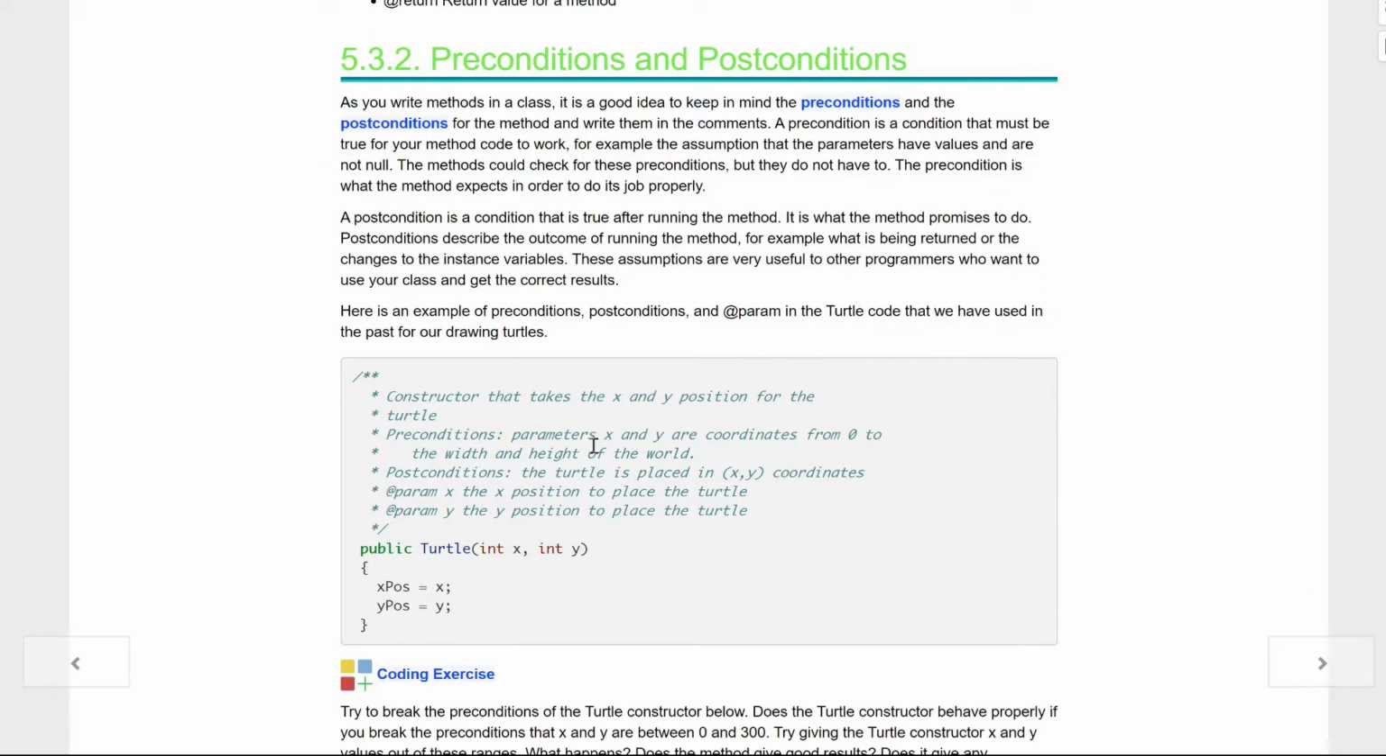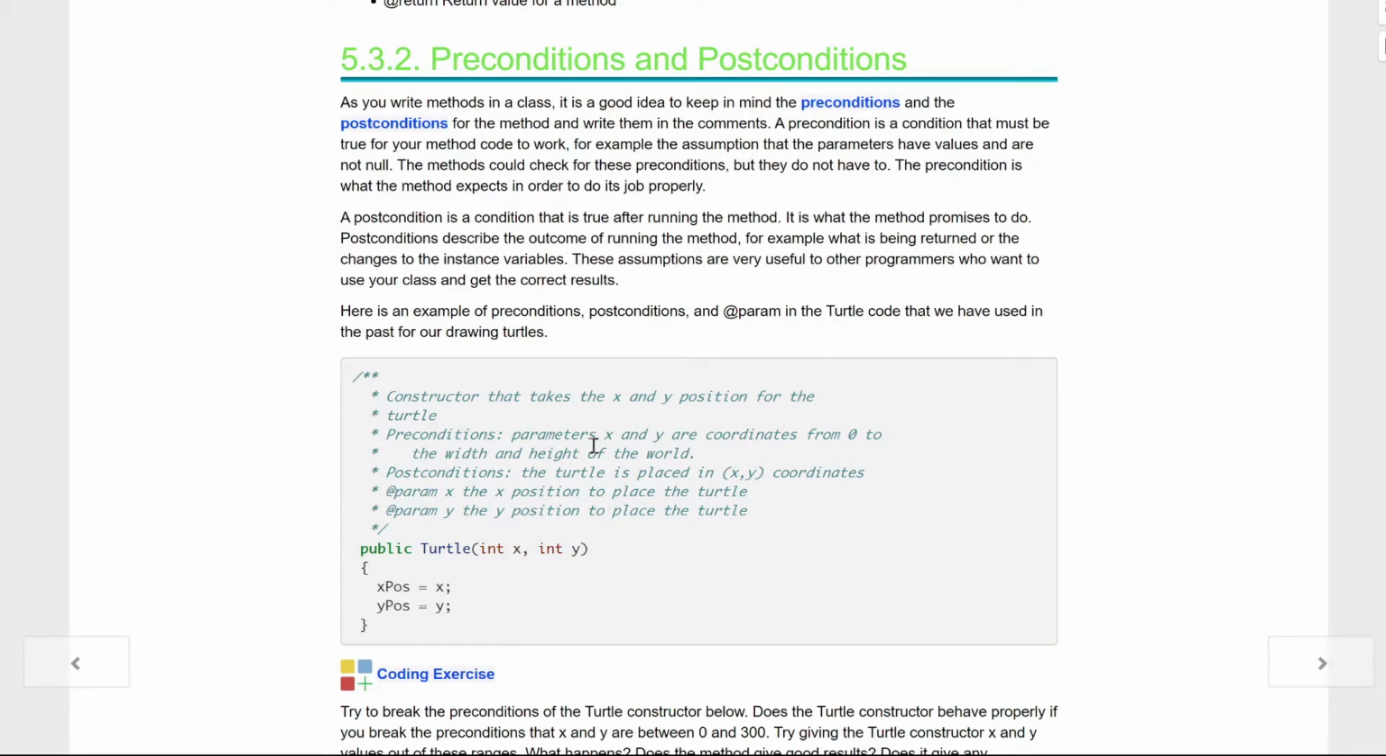As you write methods in a class, it is a good idea to keep in mind the preconditions and the postconditions for the method and write them in the comments. A precondition is a condition that must be true for your method code to work, for example, the assumption that the parameters have values and are not null. The methods could check for these preconditions, but they do not have to. The precondition is what the method expects in order to do its job properly. Really, kids, all that's saying is, hey, I have a string here. Are we getting a string back? Or are we getting some other sort of data type?